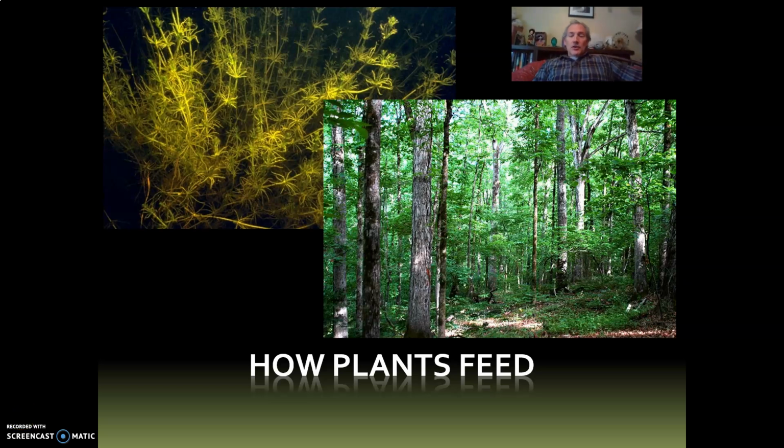Okay, so we're going to start talking about how plants feed. But before we do that, we always have to start evolutionarily with their closest living relatives so that we have a better sense of how evolution proceeded. So we spent the last modules introducing bacterial domains, the bacteria and archaea, and then the early eukaryotes, the protists, of which there is enormous diversity today.